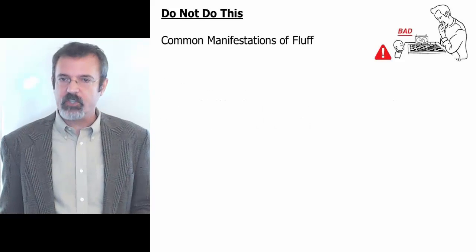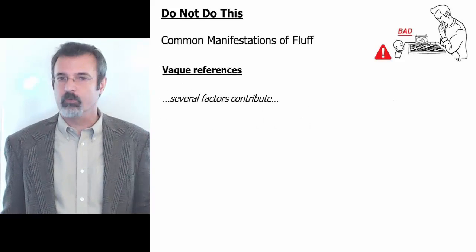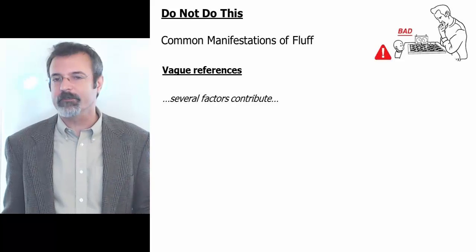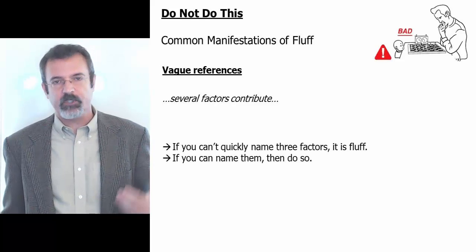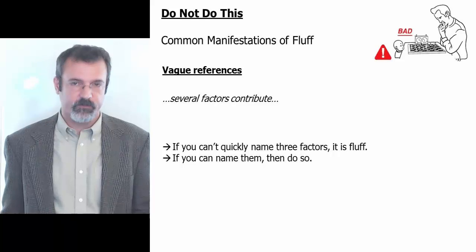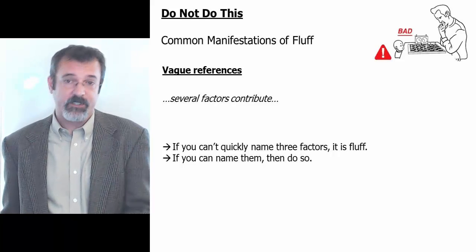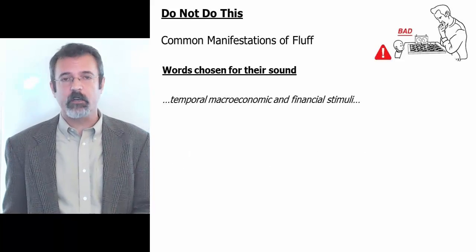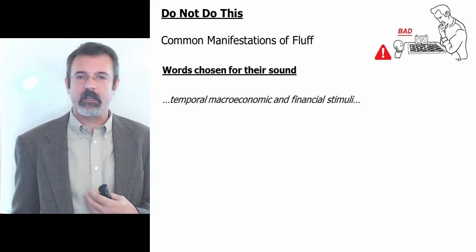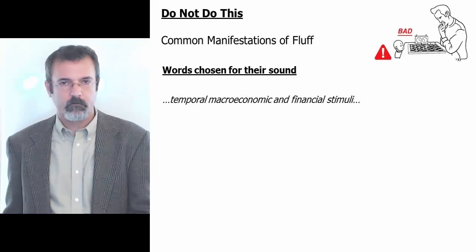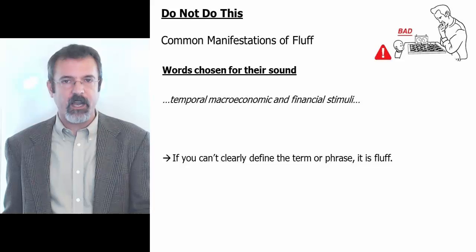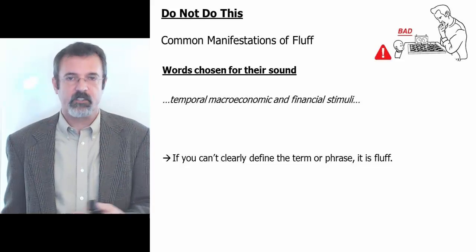Common manifestations of fluff in your writing. Vague references, like "several factors contribute." If you can't quickly name 3 factors, it's fluff. If you can name the 3 factors, then name them. Words chosen for their sound. "Temporal, macroeconomic, and financial stimuli." If you can't clearly define what the phrase means, the phrase is fluff.